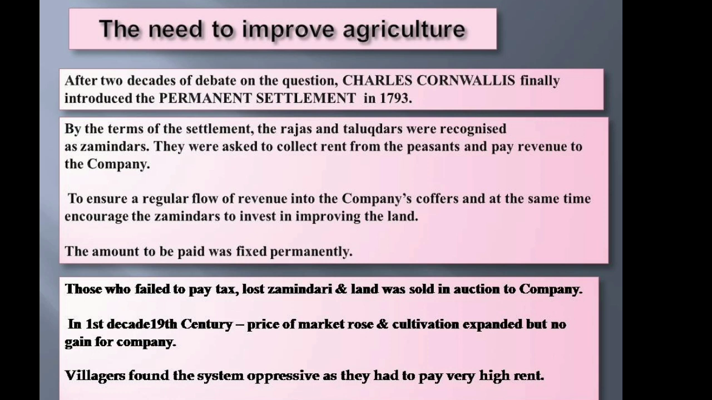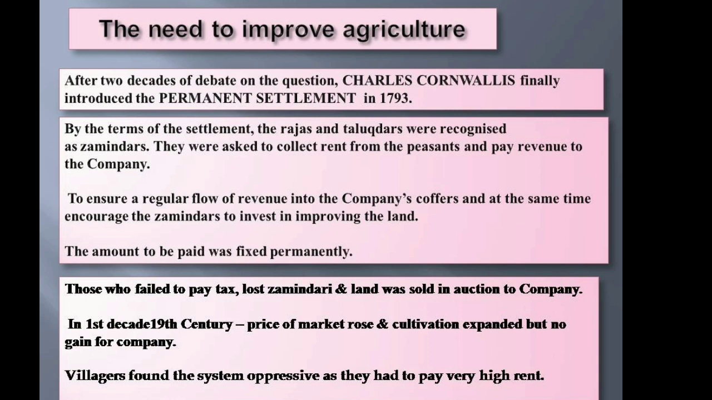Most company officials began to feel that investment in land had to be encouraged and agriculture had to be improved. So now the East India Company takes various steps to improve agriculture. Let's see how this was to be done.